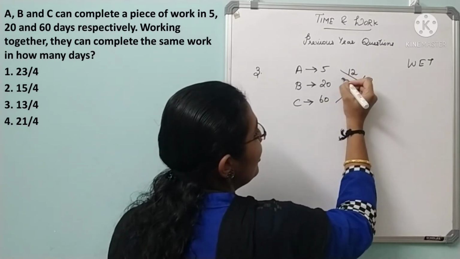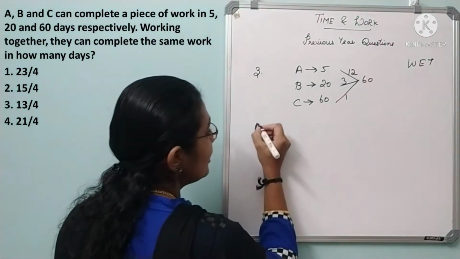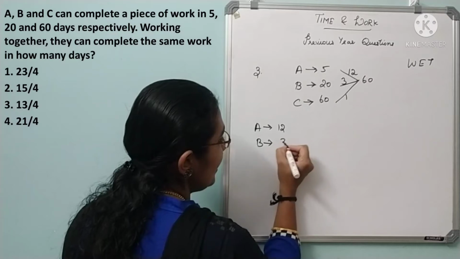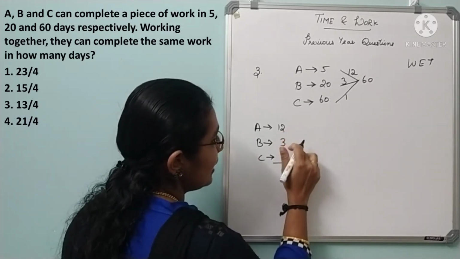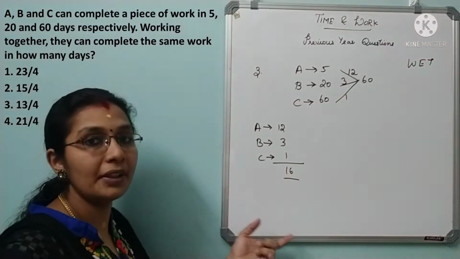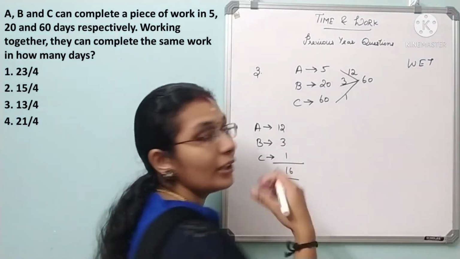So 5 12s are 60, 20 3s are 60, 60 1s are 60. Alright. So A's individual efficiency is 12, B's individual efficiency is 3 and C's is 1. So find the total: 12 plus 3 is 15, 15 plus 1 is 16, right? So this is the total efficiency per day when they work together. Now they are asking for the number of days.